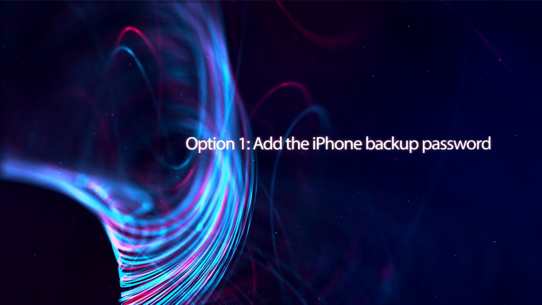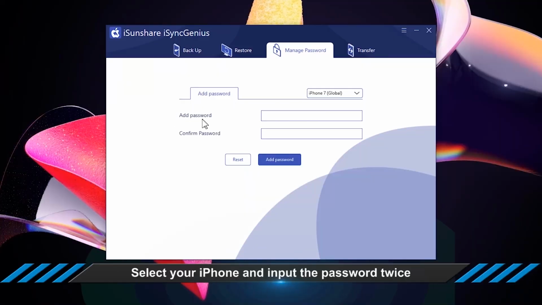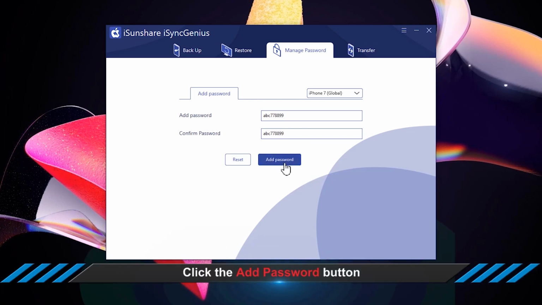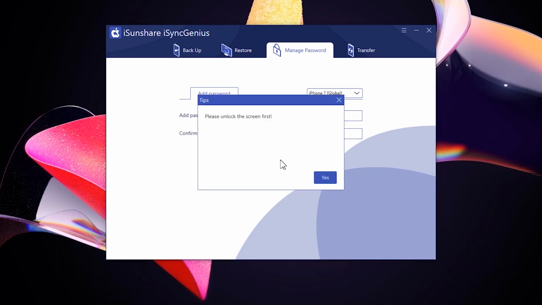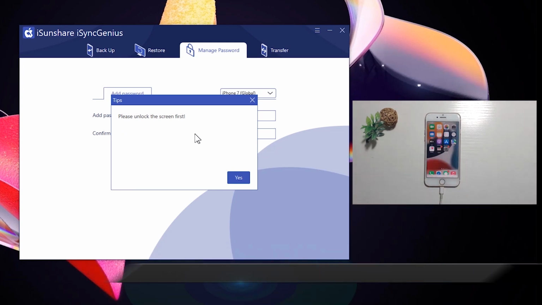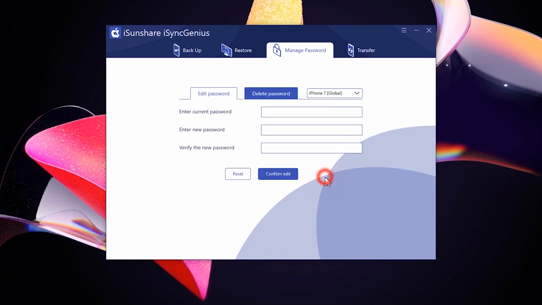Option 1. Add the iPhone backup password. Select your iPhone and then enter the password twice. After that, click the Add Password option. And it asks you to unlock the iPhone. Go to do it on your iPhone. OK, the iPhone backup password is added successfully.